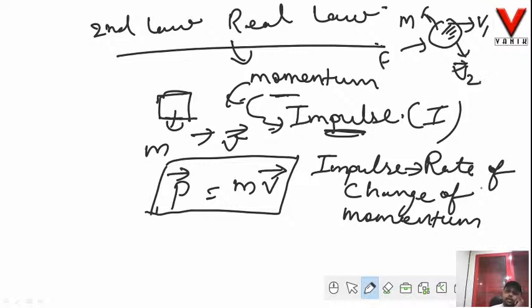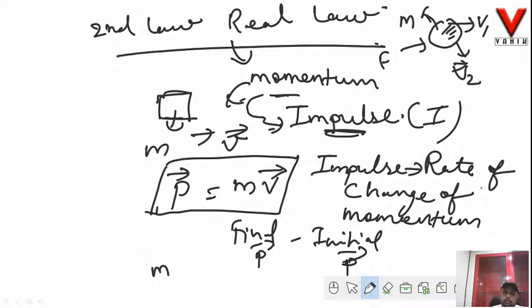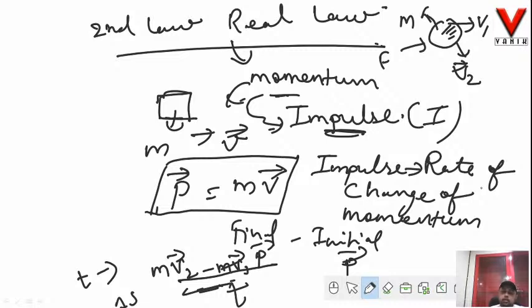Okay. So how can I express the change in momentum? Change in momentum can be expressed as final momentum minus initial momentum. So final momentum is m into v2 vector, initial is m into v1 vector. So this is nothing but the change in momentum. Say in order to have this change, the time taken is t. So in 1 second, how much change is occurring? It is divided by t. So this is nothing but known as the rate of change of momentum.